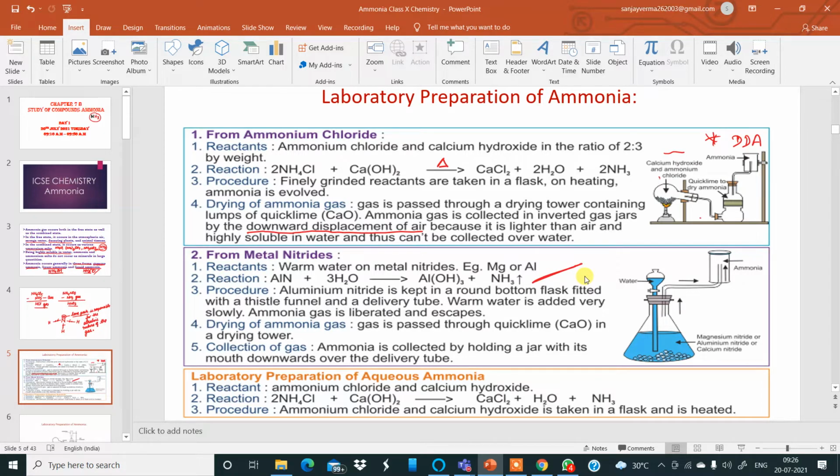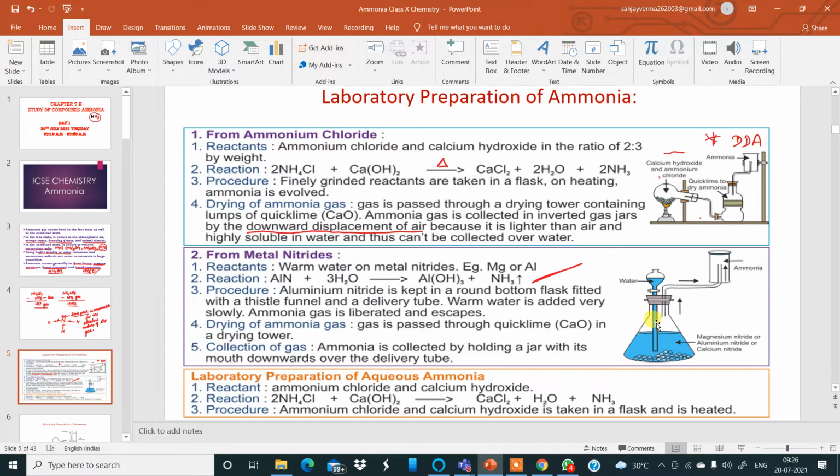Now, to prepare ammonia by this method from metal nitrides, you can have a look at the diagram. Either magnesium nitride or aluminum nitride or calcium nitride is placed in a container in which warm water is poured from the top through the thistle funnel.